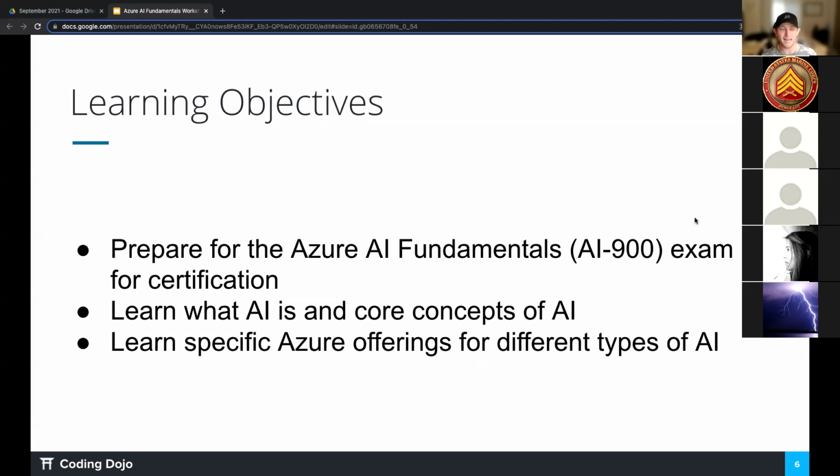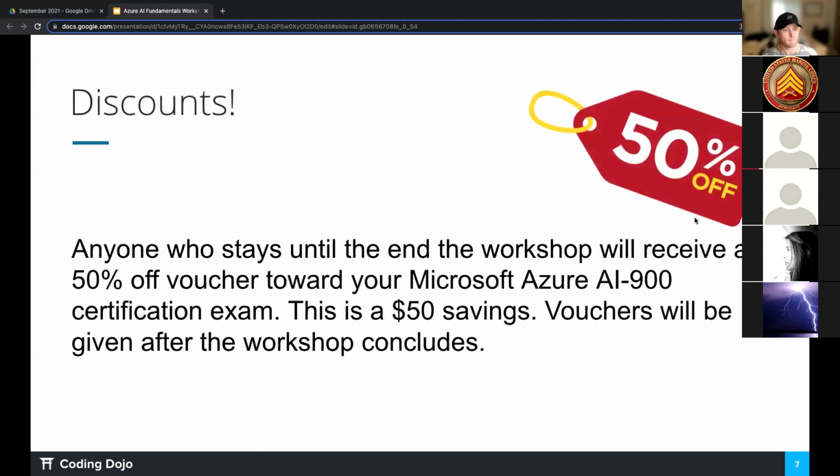We're going to learn what AI is and the core concepts of that. And then we're going to learn the specific Azure offerings. So the things that Azure has specifically, versus something like GCP, which is Google Cloud Platform, or AWS. What does Azure have that might be different, or name something differently than the other clouds?